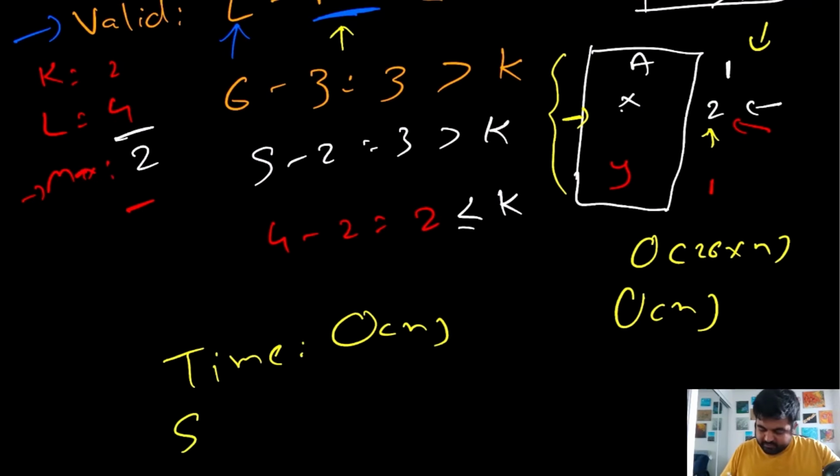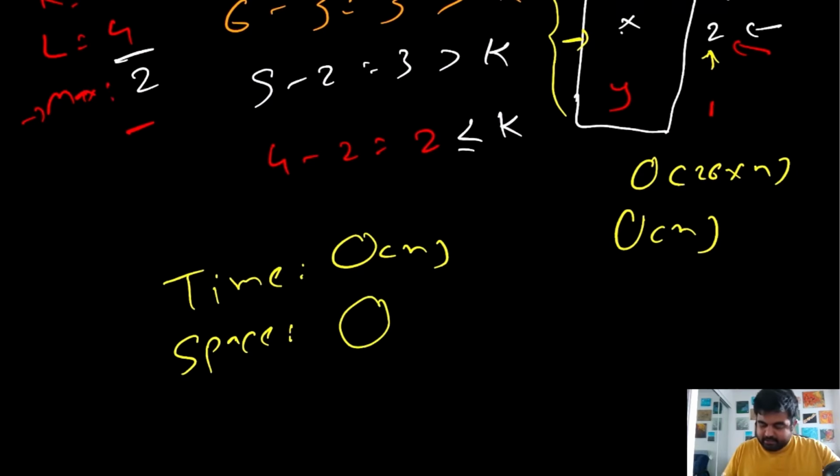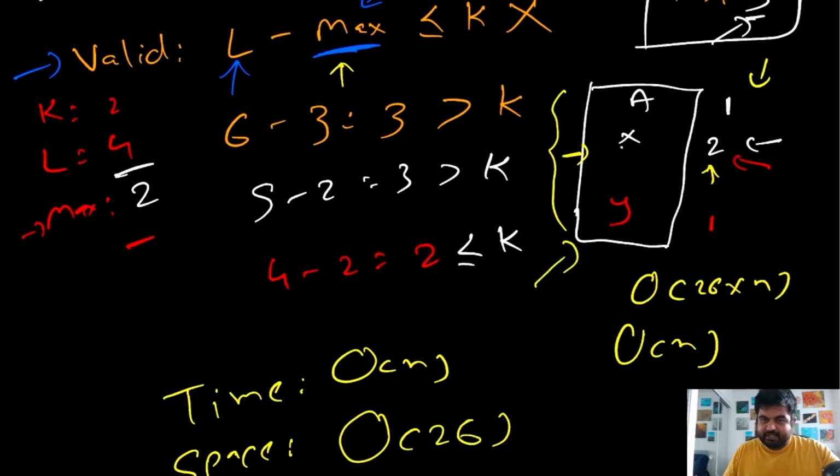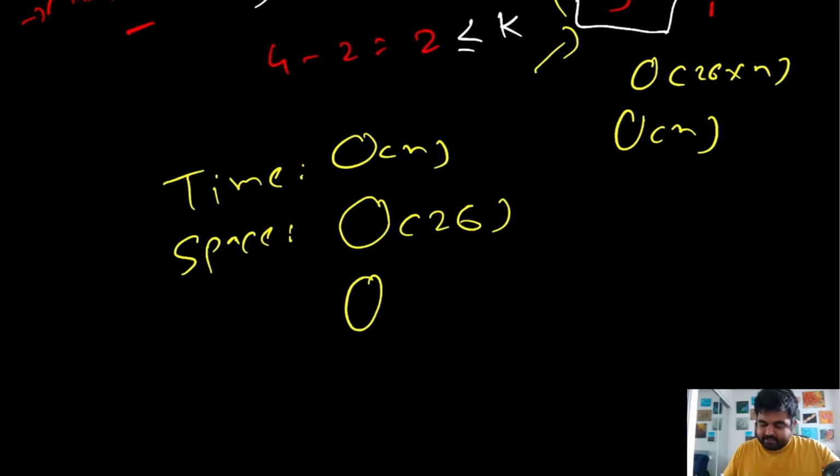Also in terms of space complexity, we can conclude this in 2 ways. We can either conclude this to be big O of 26 because we are storing an array of 26 characters, or we can consider this as big O of 1 or constant space, because 26 is a finite number. This is not an infinite number. So it depends on your interviewer how he wants to treat it, and that way you can take it forward. Now let's move on towards coding.